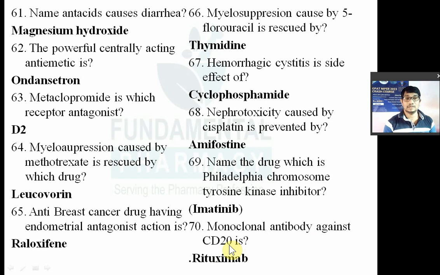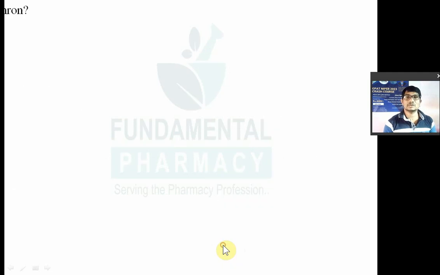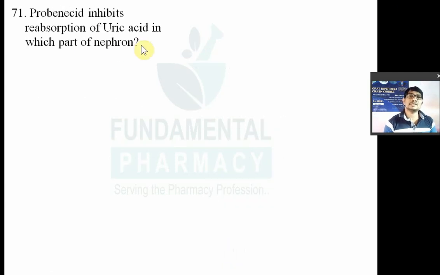Question number 71. Probenecid inhibits the reabsorption of uric acid in which part of the nephron? So what is probenecid? It is a uricosuric drug, so it will increase the excretion of uric acid. Right? So it is used in the treatment of gout, a uric acid excretion enhancer. Now it inhibits the reabsorption of uric acid in which part of the nephron? The answer is nothing but the proximal convoluted tubule, PCT. So it inhibits the reabsorption of uric acid in the PCT.